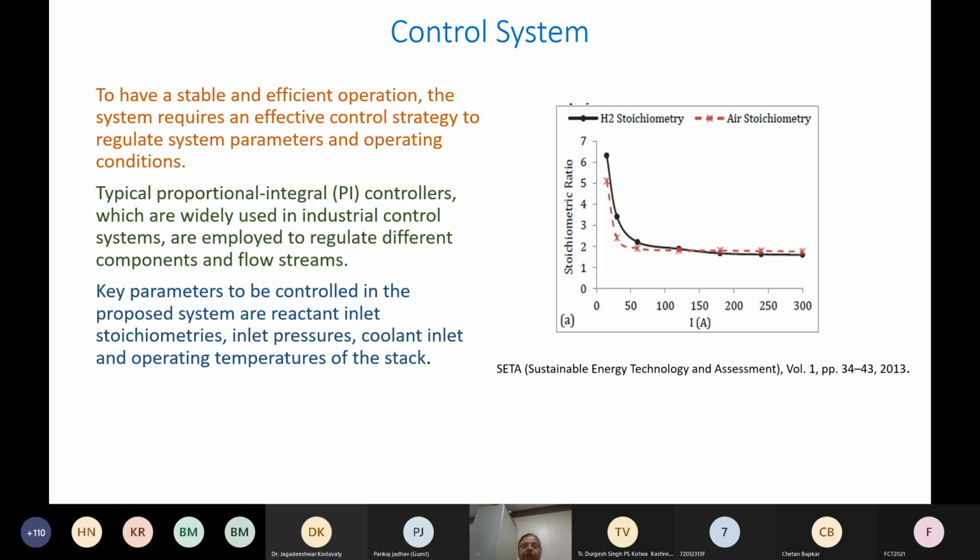You don't want to feed excess gas when the power is very less. So some kind of a feedback system is required actually. So such kind of controllers are required. You use PID controllers, and some kind of control strategy is required, and also on what all the parameters that will be displayed.